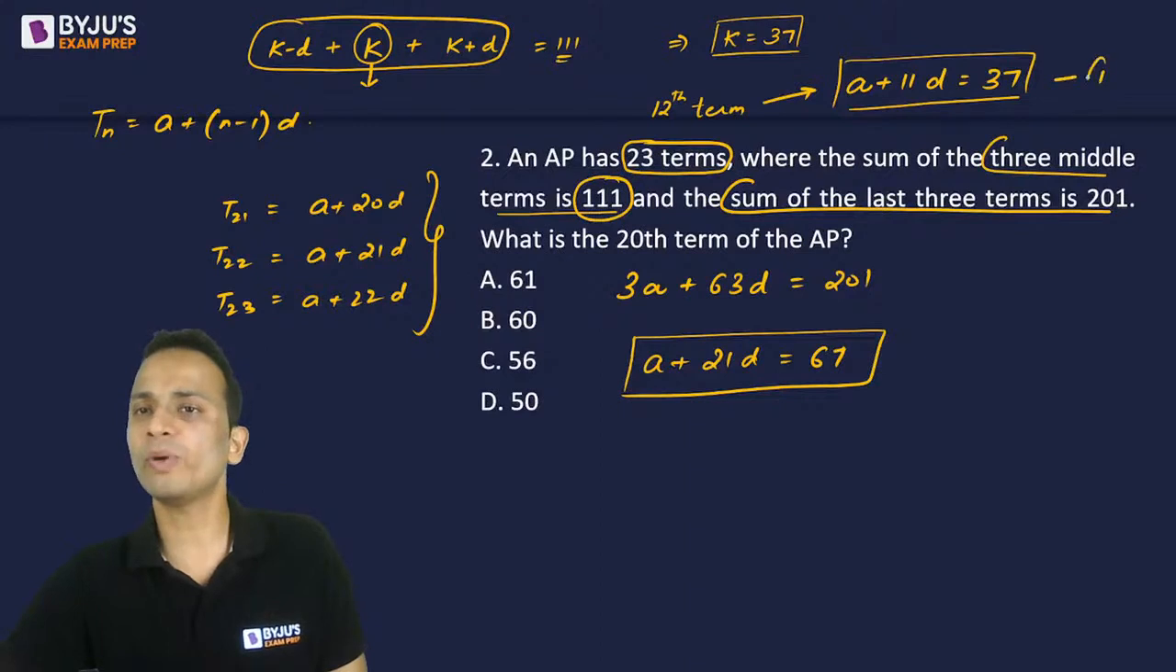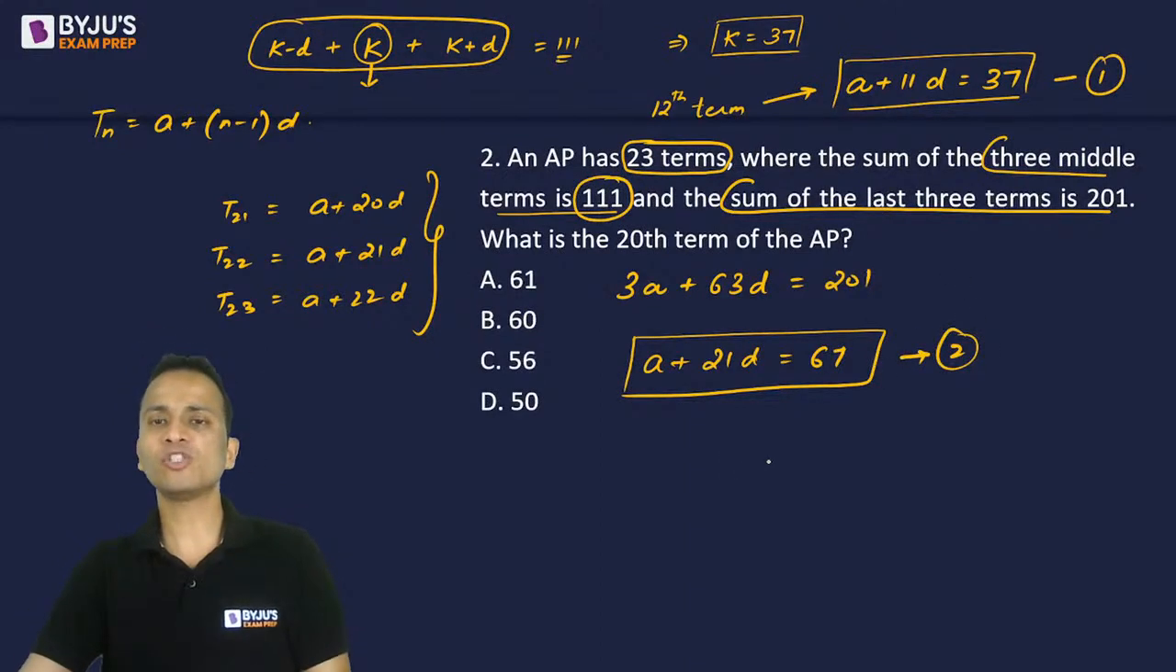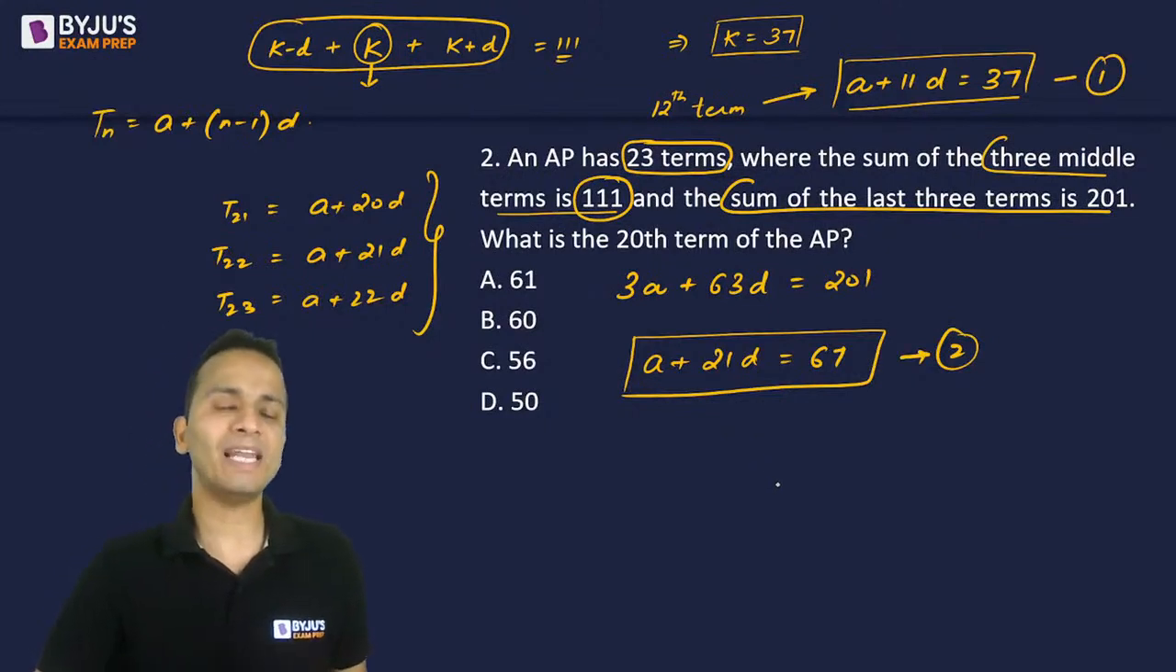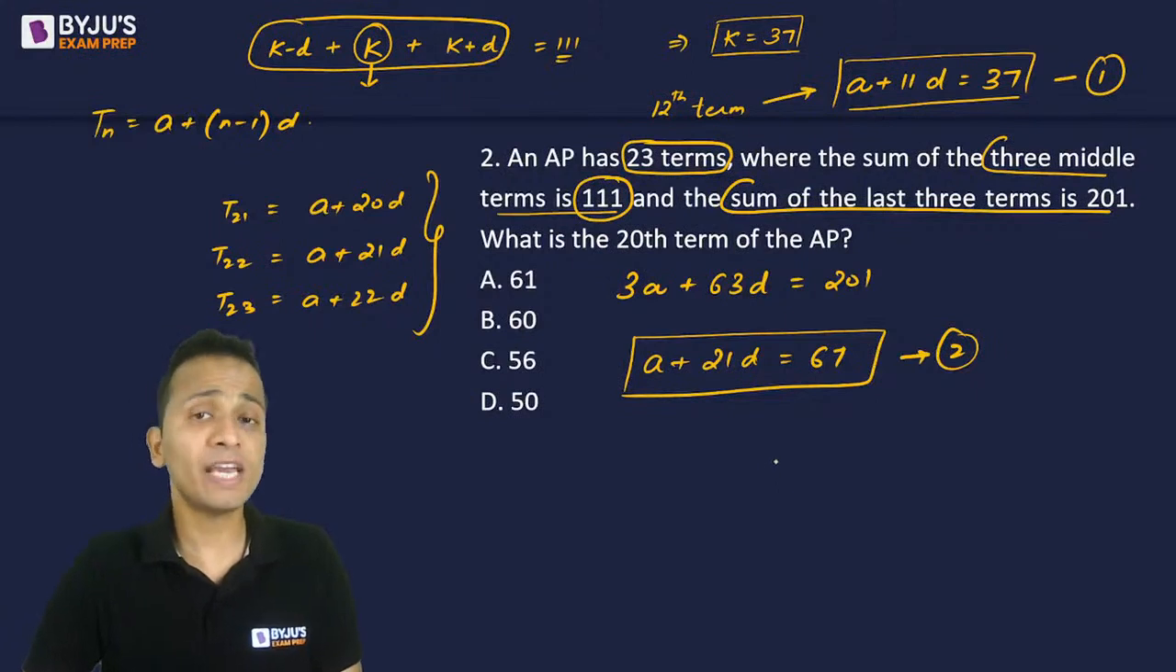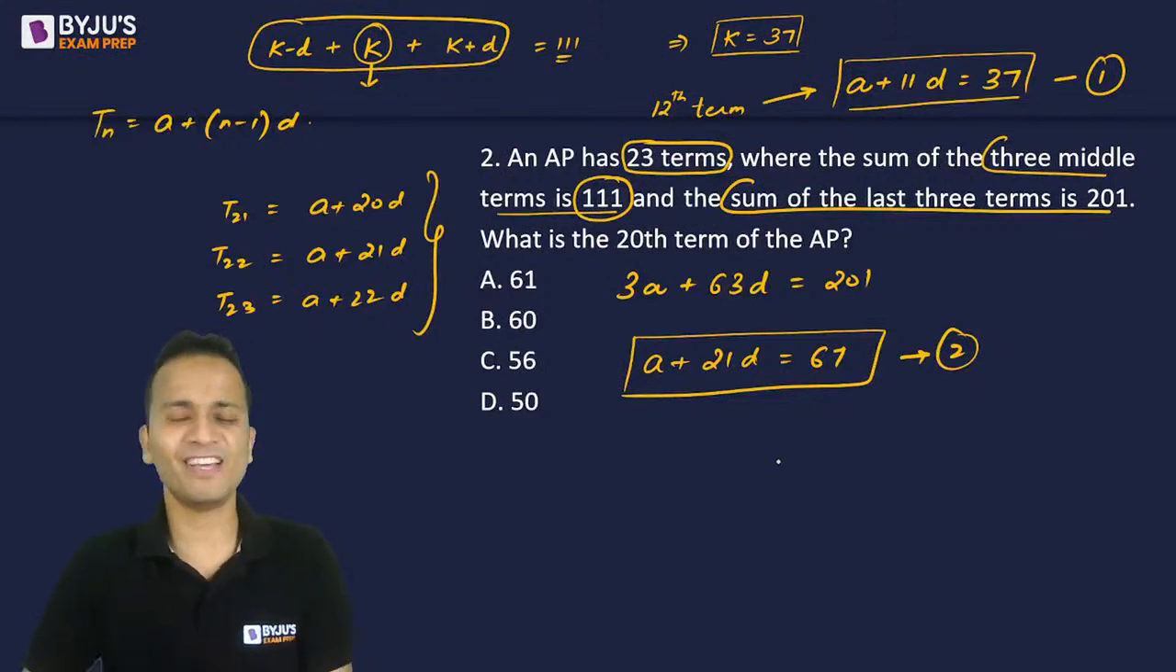So I have two equations, equation number 1 and equation number 2. You can solve these two equations to find out the value of a and d. Once you have got the values of a and d, then you can do anything with this arithmetic progression. Okay, so you have two equations.